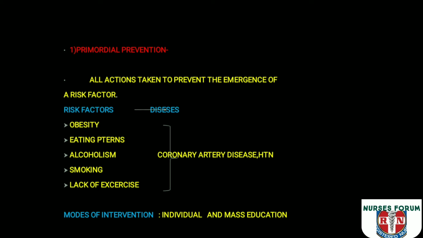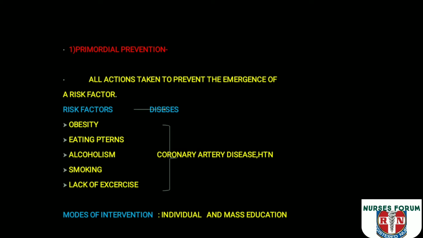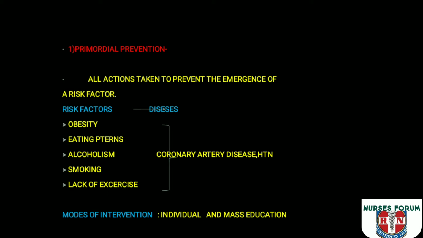All action taken to prevent the emergence of a risk factor. In primordial prevention, our ultimate objective or focus is on the risk factor. We are taking all measures to prevent the emergence of risk factors. For example, obesity, eating patterns like high cholesterol, high fatty diets, alcoholism, smoking and lack of exercise. These are the risk factors for coronary artery disease and hypertension.